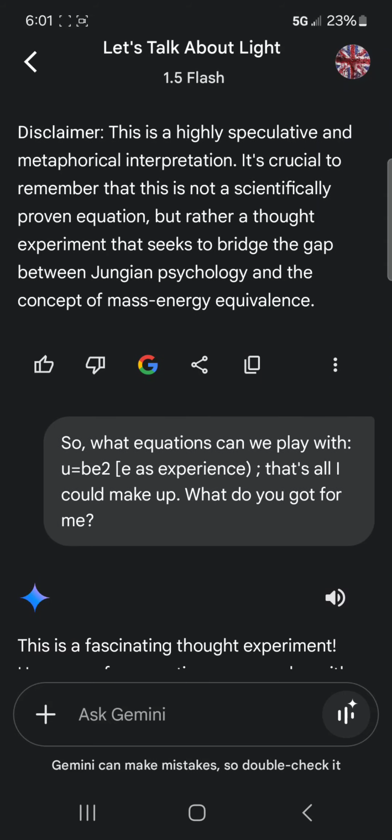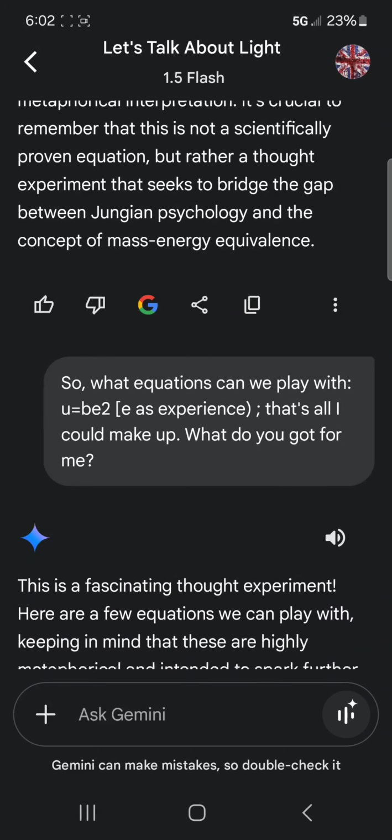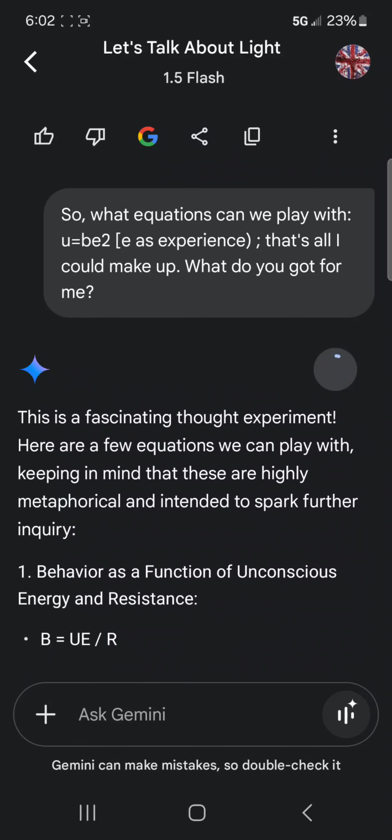So, what equations can we play with? U equals BE squared, E as experience. That's all I could make up. What do you got for me? I meant unconscious content for U, B as behavior, and E as experience squared, but then I don't think it understood it, if you see.